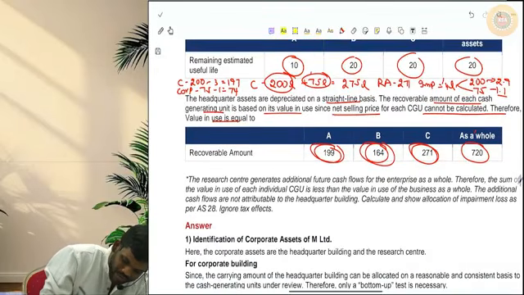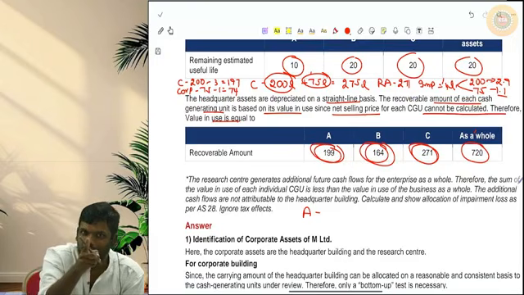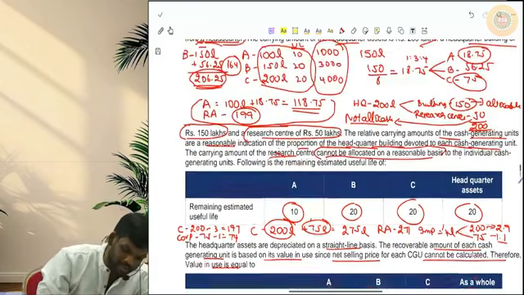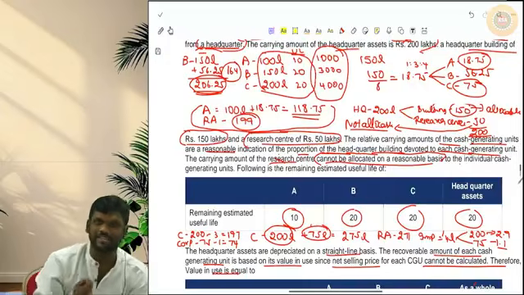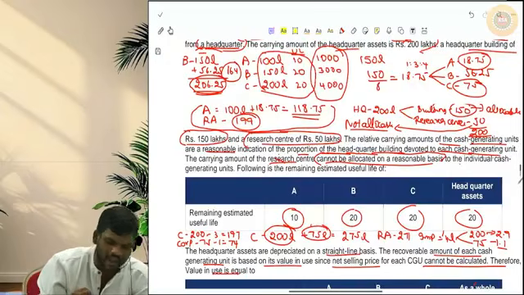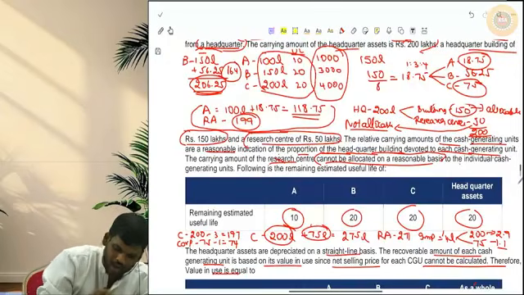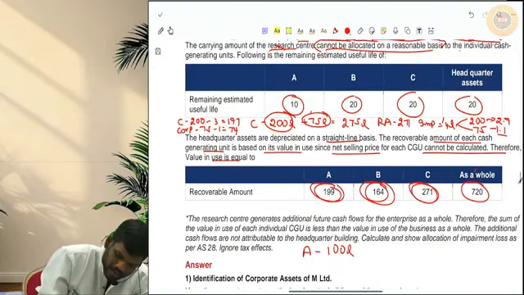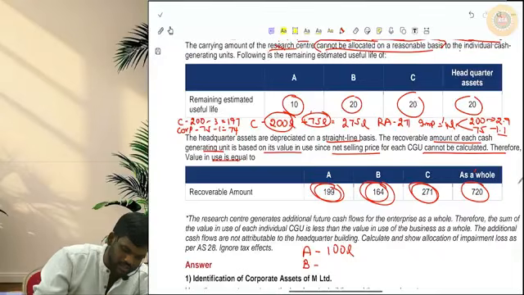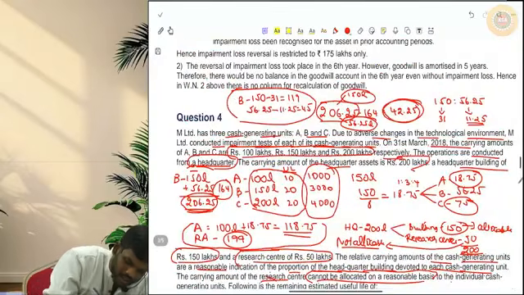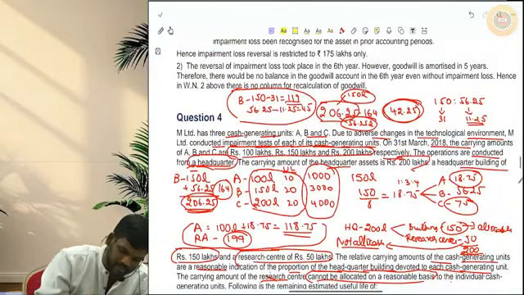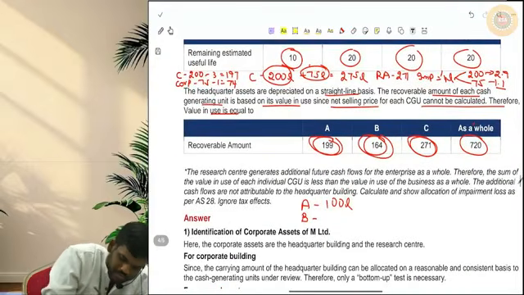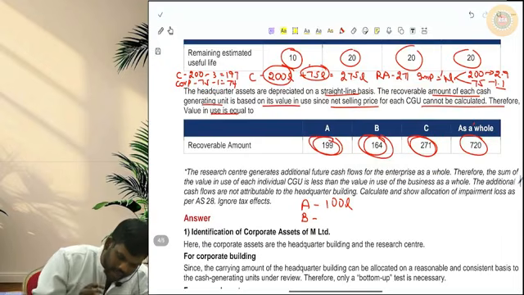Now we have A. Was there any impairment? No, because if you see, A's carrying amount was less than recoverable amount, so there is no impairment loss for A. So A's other assets are 100. For B we charged impairment loss. After impairment loss, the other assets are 119. For C, after charging impairment loss, 197.